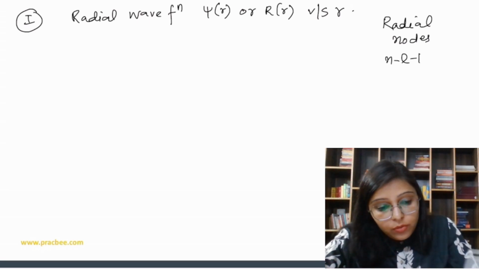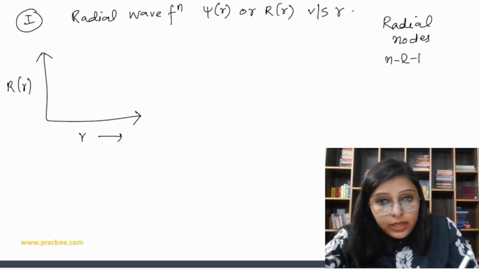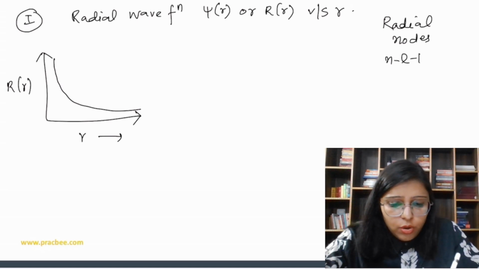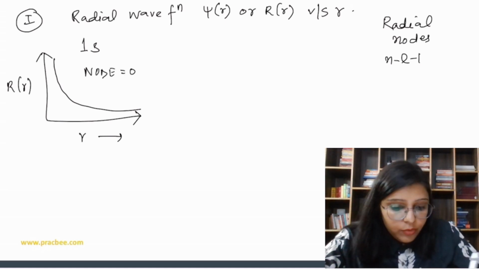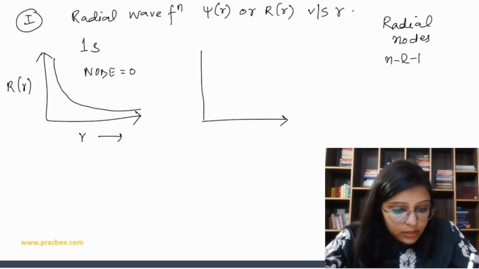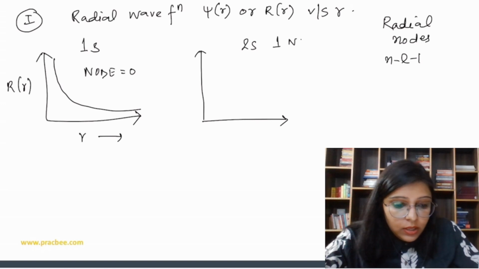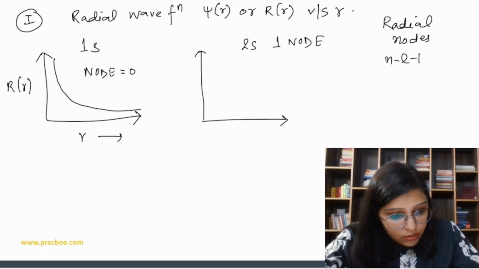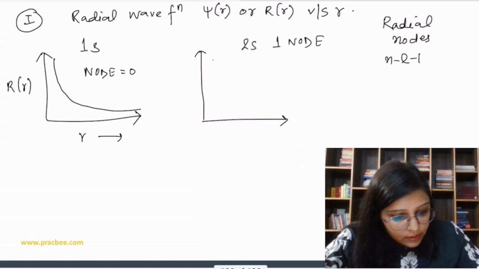Suppose I am going to plot psi r versus r, and that is for s. So it starts from here. It's a wave only. So that is the plot of 1s, because here the number of nodes is equal to 0. If I plot for 2s, in 2s we have one node. Then how do we plot? The wave is going to be like this, like this.